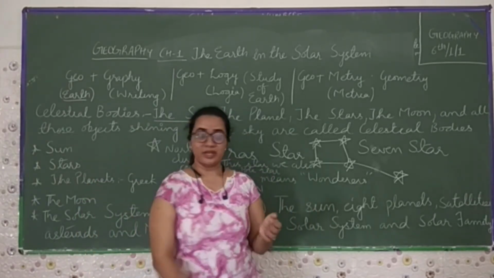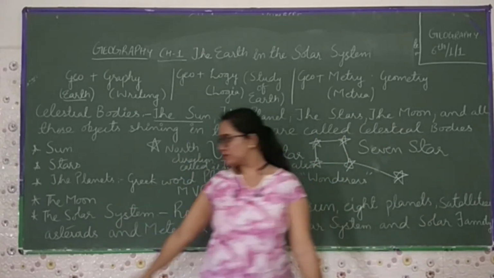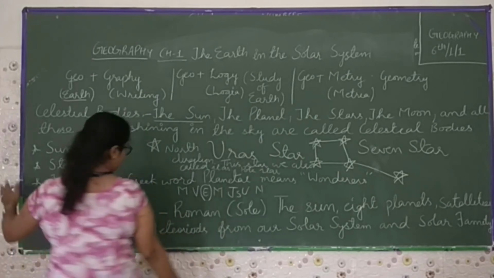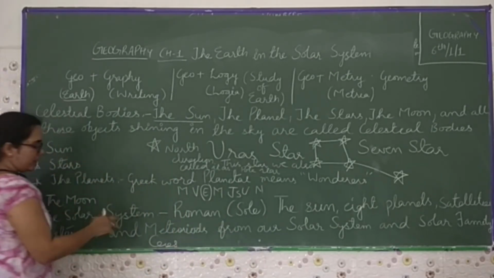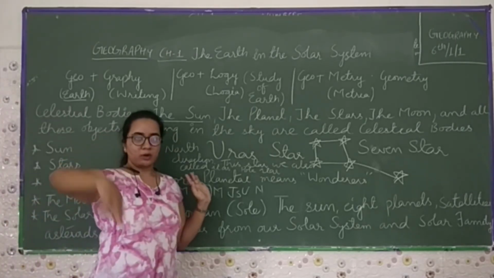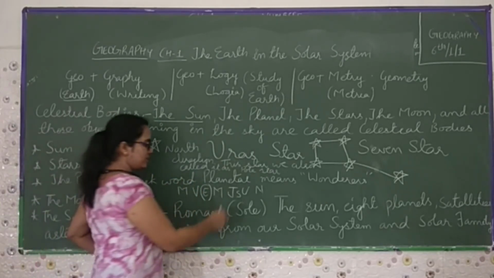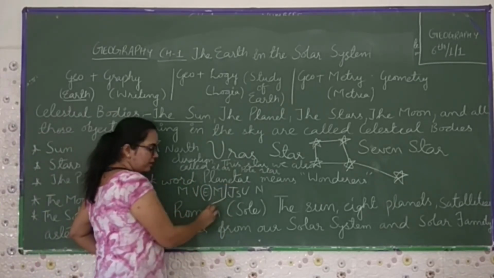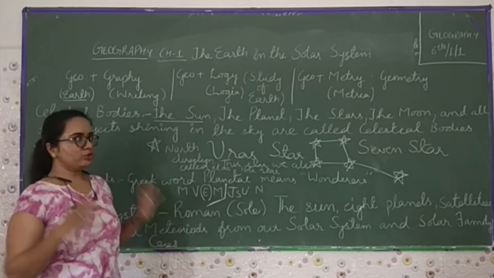In the asteroid belt there is a big mountain-type structure that is called Ceres. It's a very big mountain structure. These asteroids and meteoroids travel around the sun, and you can see them after Mars also. You may ask what asteroids and meteoroids are.